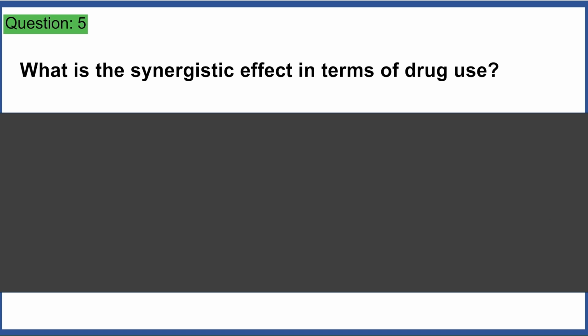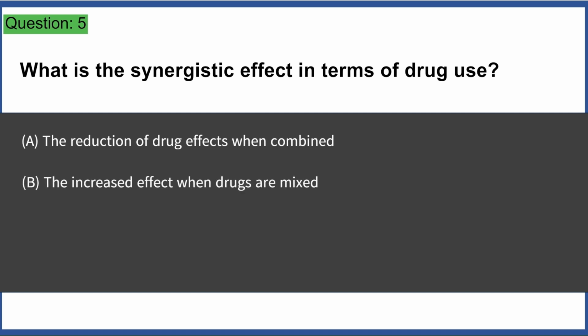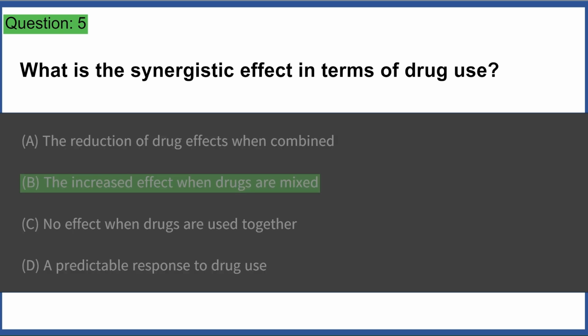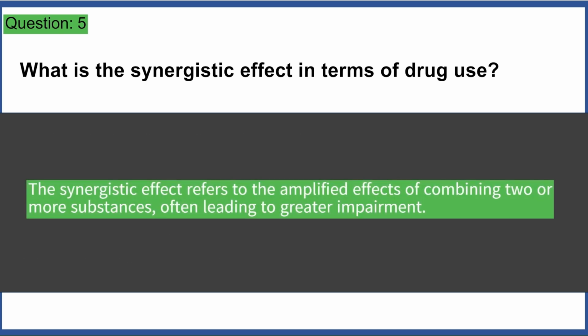What is the synergistic effect in terms of drug use? A. The reduction of drug effects when combined. B. The increased effect when drugs are mixed. C. No effect when drugs are used together. D. A predictable response to drug use. Answer B. The synergistic effect refers to the amplified effects of combining two or more substances, often leading to greater impairment.